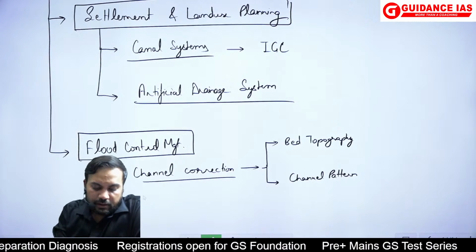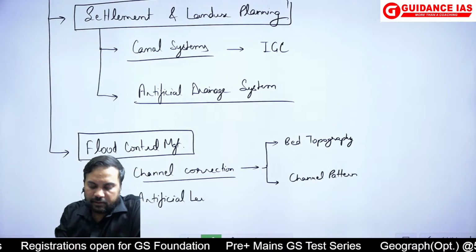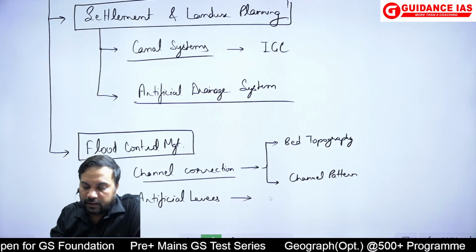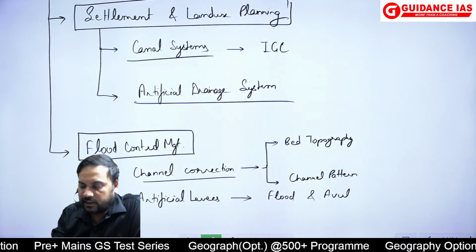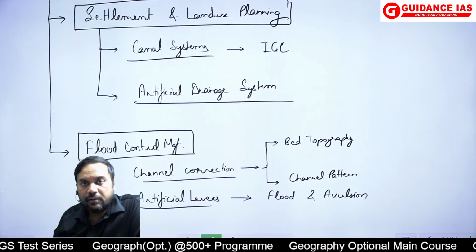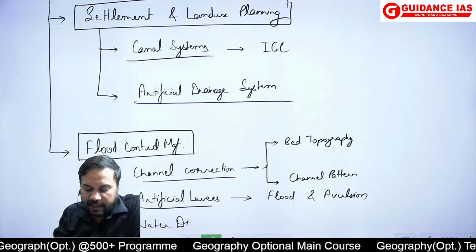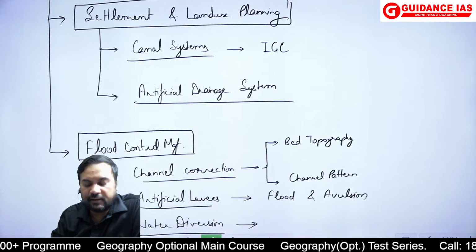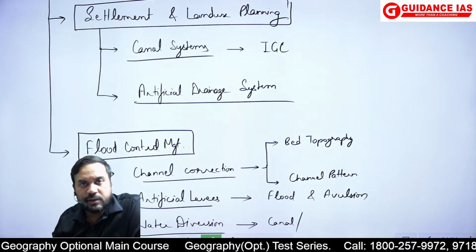if you talk about another is the creation of artificial levees. We could have understood this with the phenomena of the flood and other phenomena like avulsion से relate कर सकते थे इसको. ठीक है? So that is another important factor. Similarly, एक तरीका होता है flood management का water diversion. And again, water diversion कैसे करते हैं? It is done like you can build canal networks or other forms of diversion which can be done.